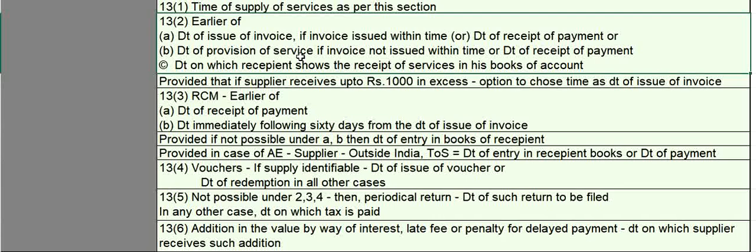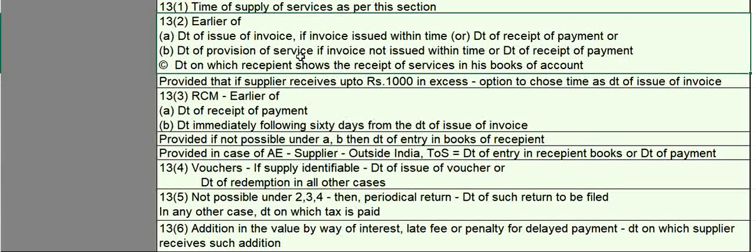And if it is not possible to determine the RCM time of supply under A and B, then the date of entry in the books of the recipient has to be looked into. And in case of associated enterprises, if the supplier is outside India, the time of supply will be the date of entry in the recipient's books or date of payment, whichever is earlier.